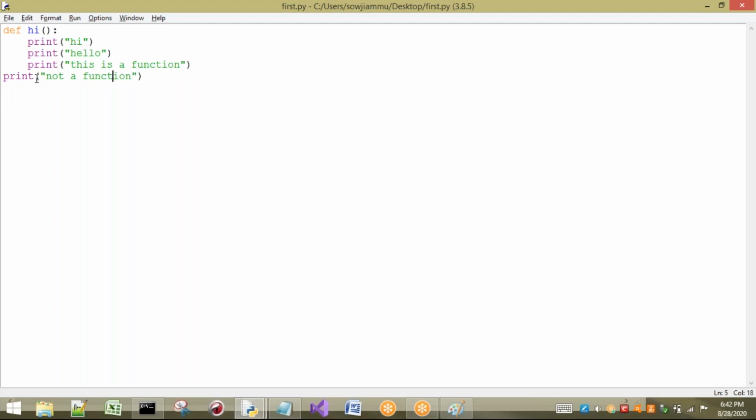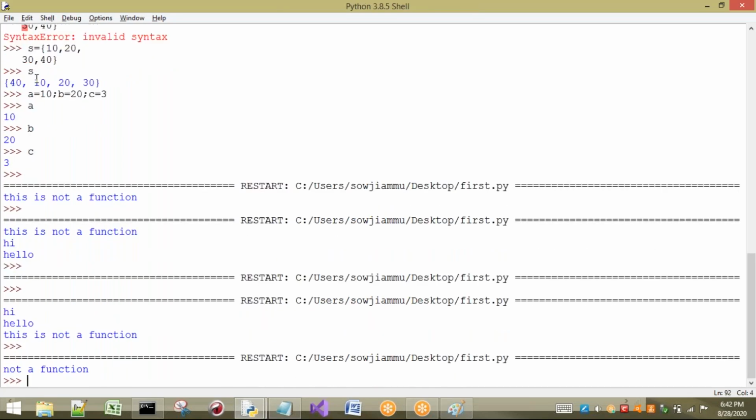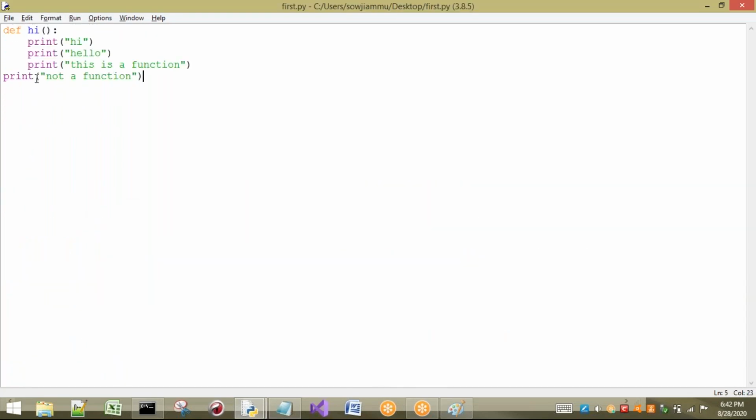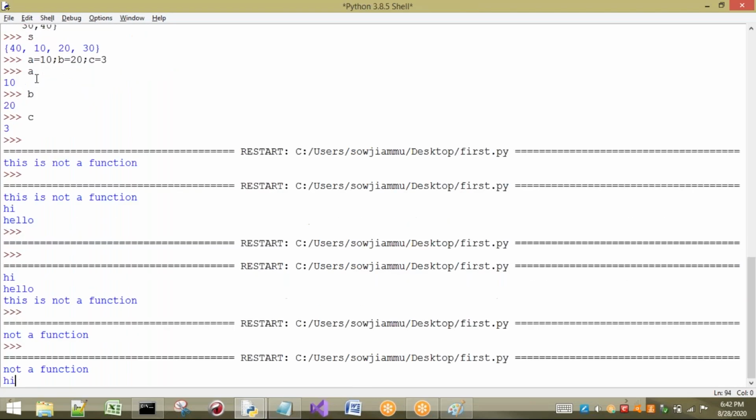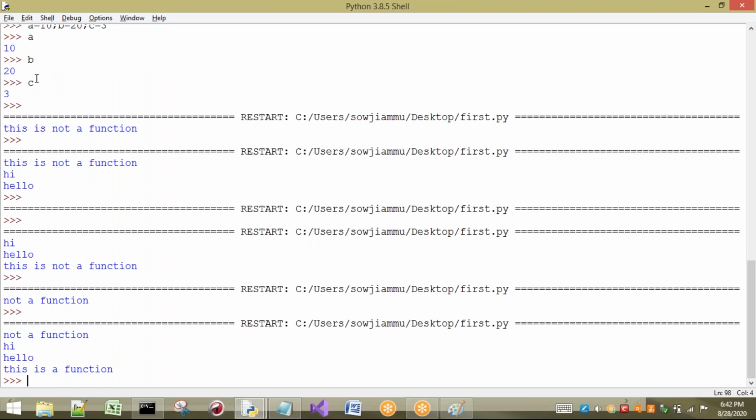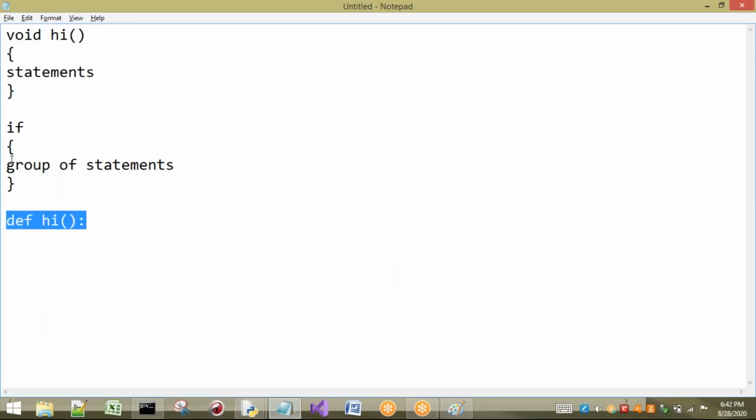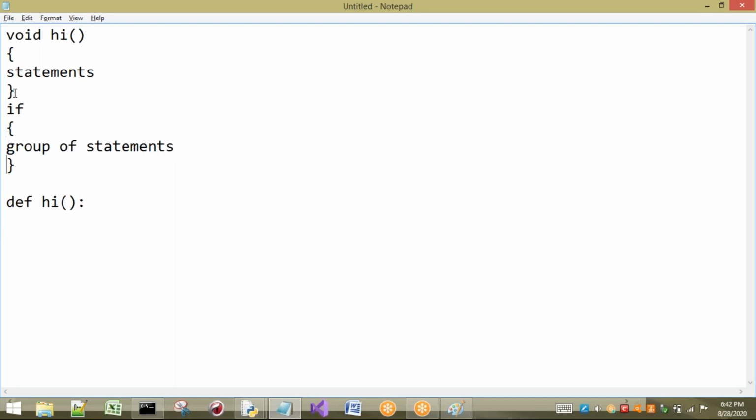Okay, in this way we have to use this indentation concept in Python. So here I have to call hi again, right? So this is about indentation. So what is the use of indentation? Let us consider, if I write a large program in C++, Java or anywhere, every time I have to see open brackets and closed brackets. Can you understand where this open bracket starts?